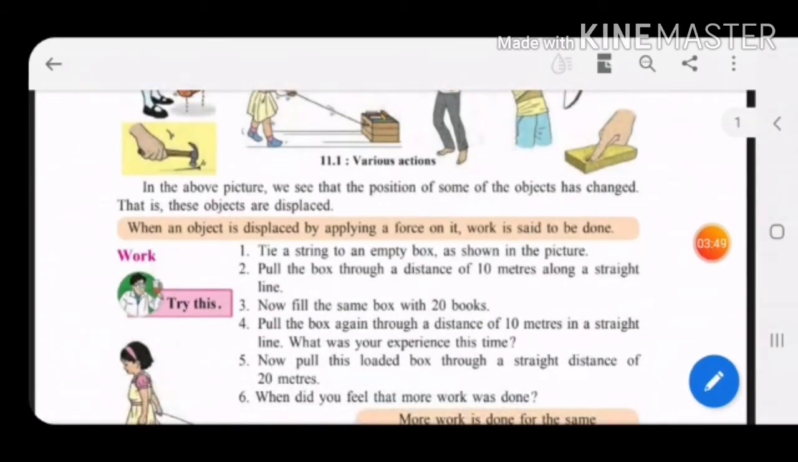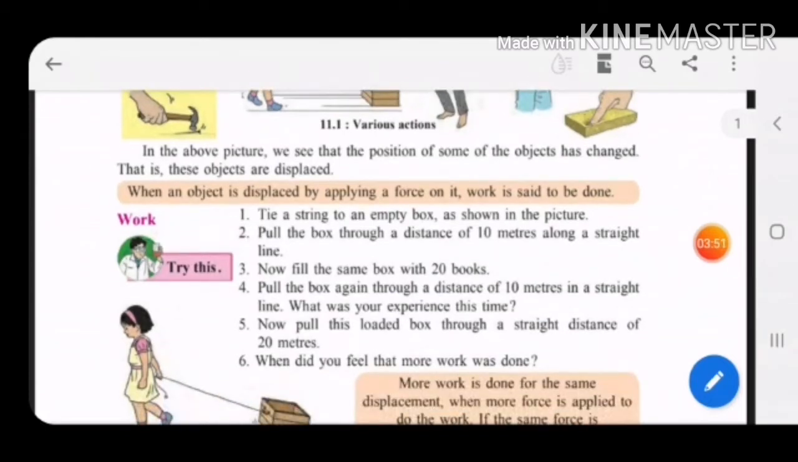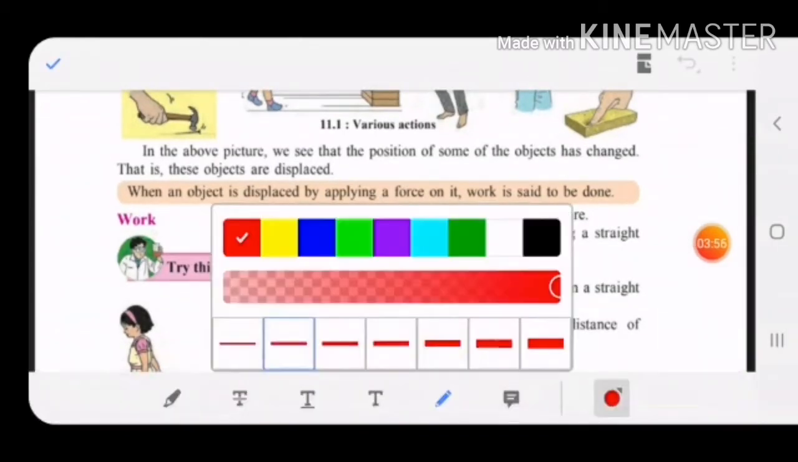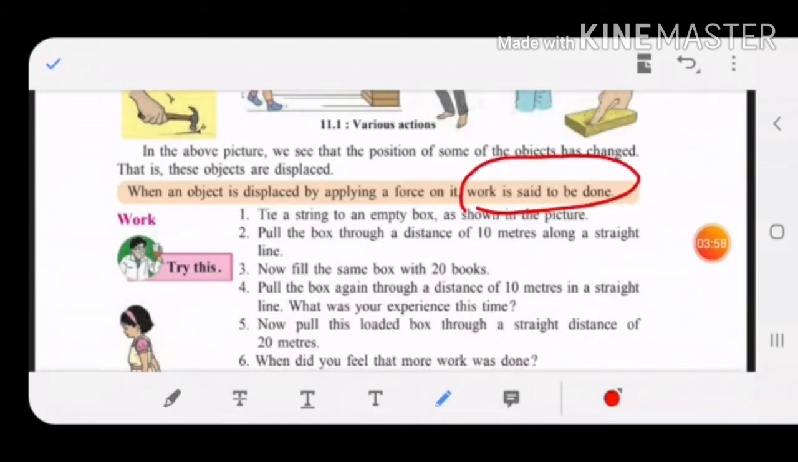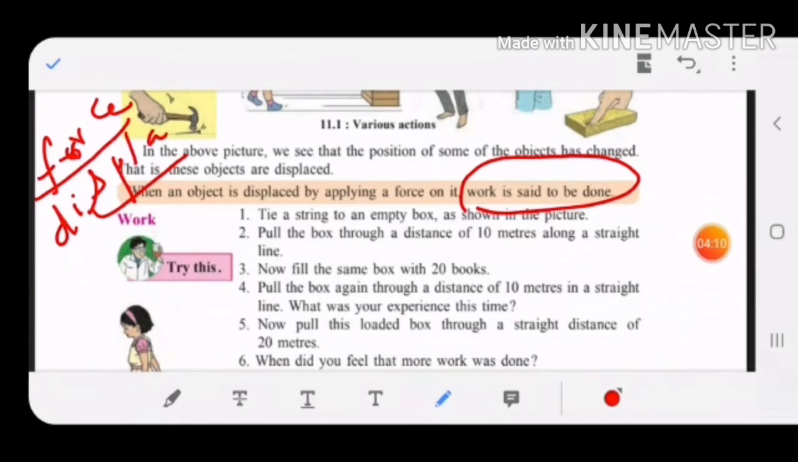So what is the definition of work, children? When an object is displaced by applying a force on it, we say that work is done. Children, very important definition of work. We say that work is done when force is applied and the object changes its place, that means it is displaced from one place to another. If the object is not displaced, we don't say that work is done. So for work, two things are necessary.